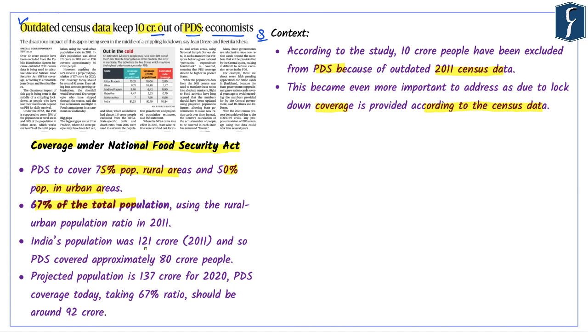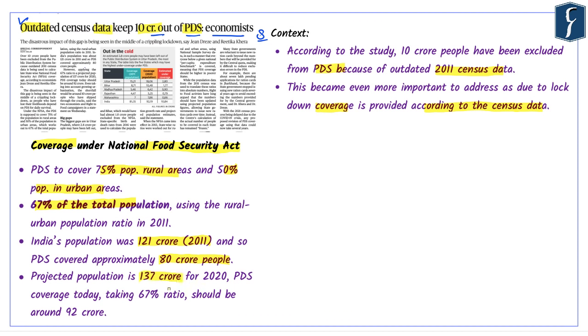Now, here it is important to understand that in 2011, India's population was around 121 crores. So by this figure, if we calculate 67% of the Indian population, it will turn out to be around 80 crore people. However, in the current scheme of things, if we see the population of India, which is more of a projection for 2020, the population would stand at around 137 crore.